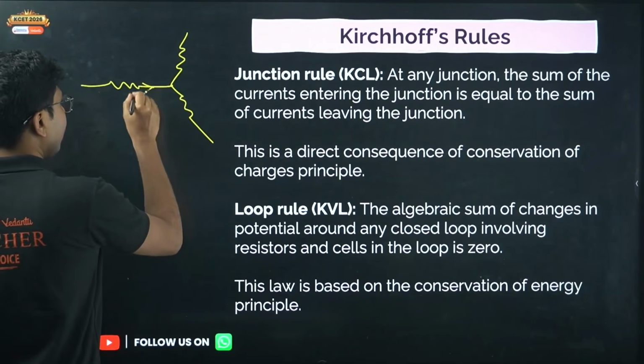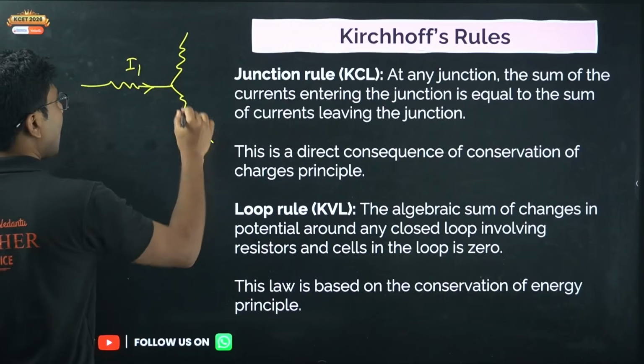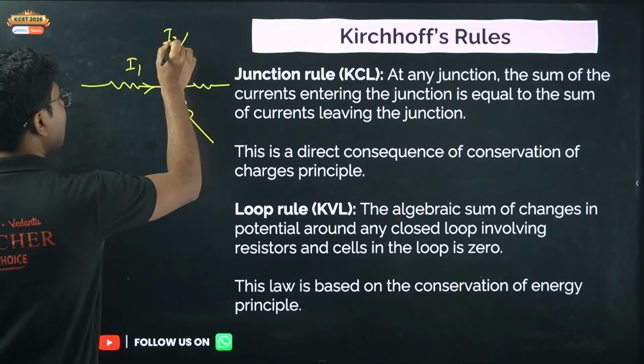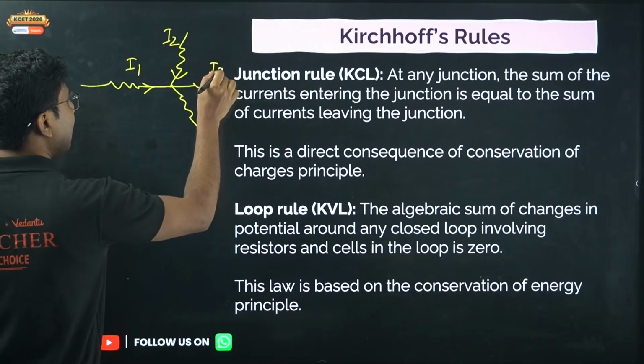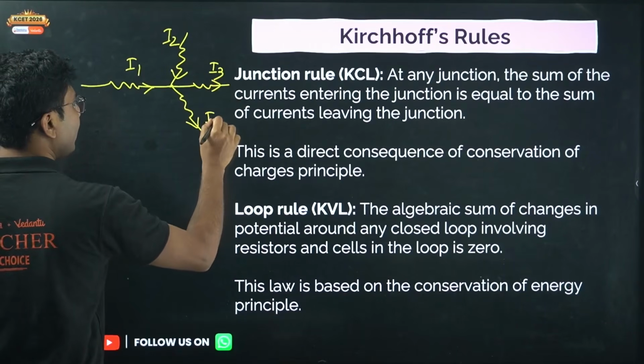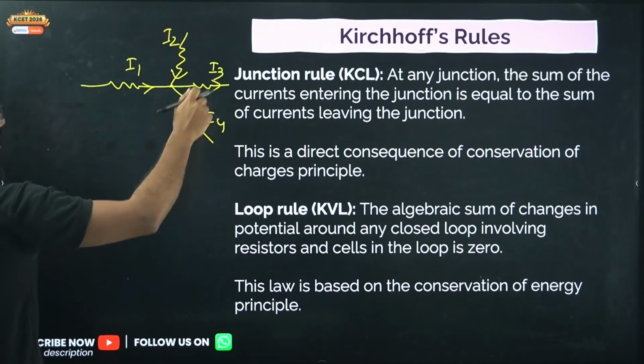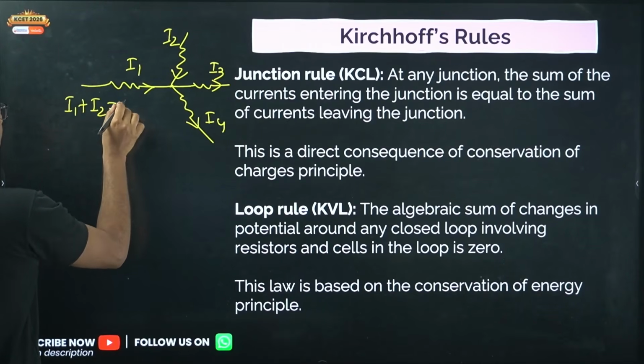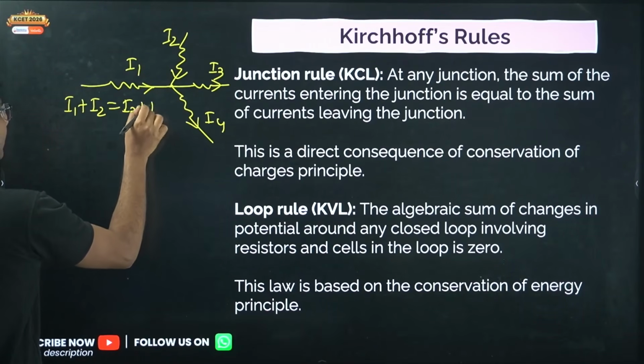Okay, so if say I1, I2 are coming in and I3 and I4 are going out, then I1 plus I2 should be I3 plus I4.